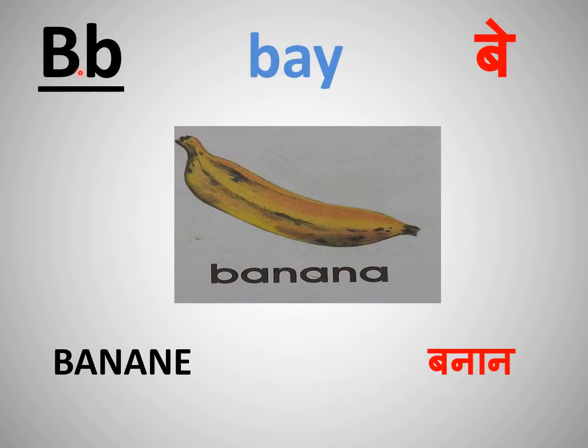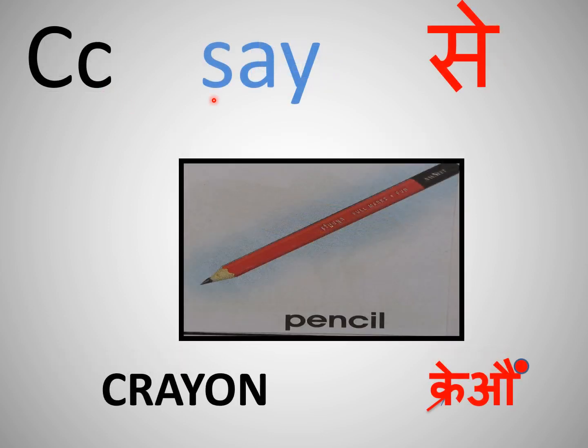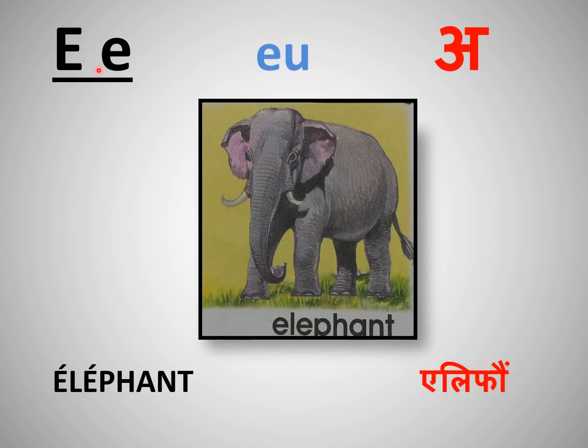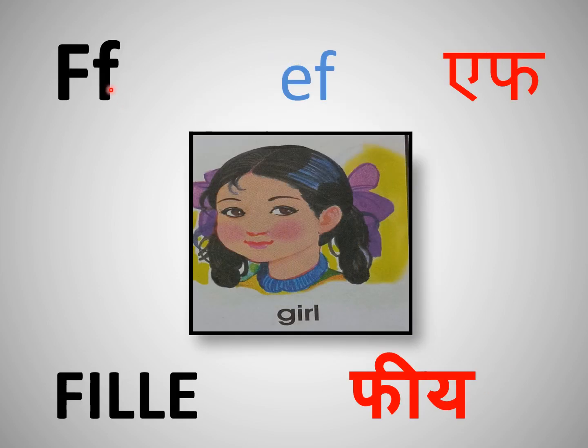Next is bay, bay as in banane. Say, say as in crayon. They as in drapeau. E is pronounced as A. So A as in elephant. F, F as in fear.